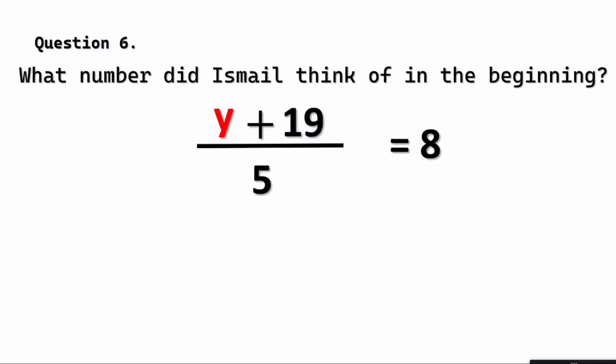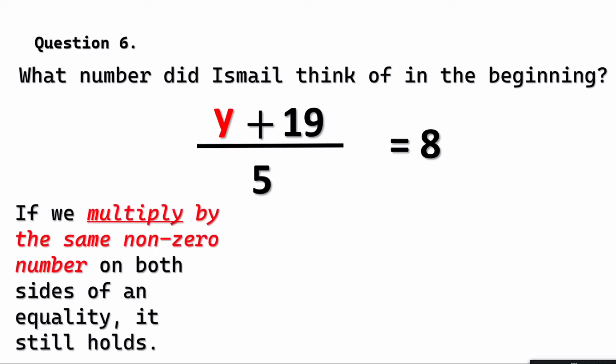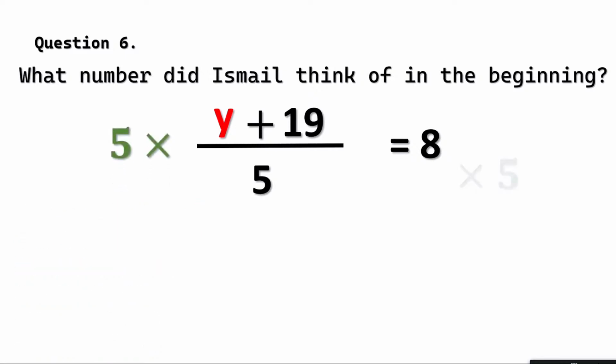So, quickly get into solving this question. What should go away first? Plus 19 or division by 5? Of course 5 must go. Since it's in division, we will multiply both sides by 5. And when you do that, be very, very careful. That's why we must practice fractions also. So I'm sure you know why 5 has gotten cancelled on the left hand side.